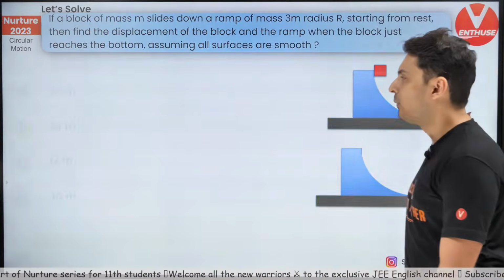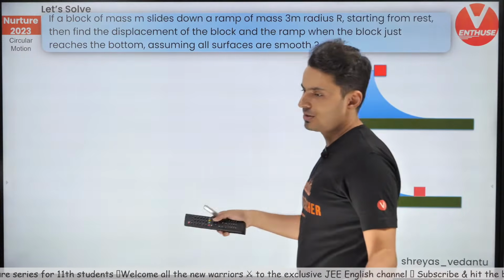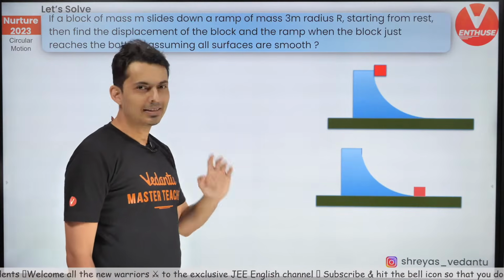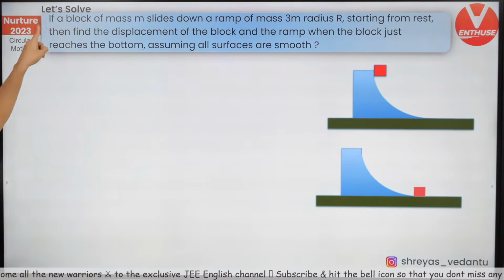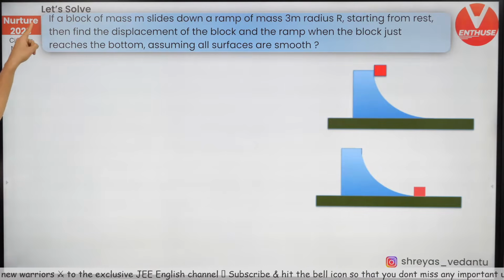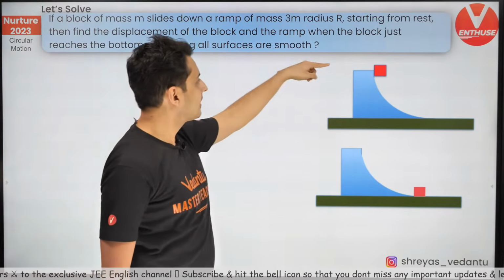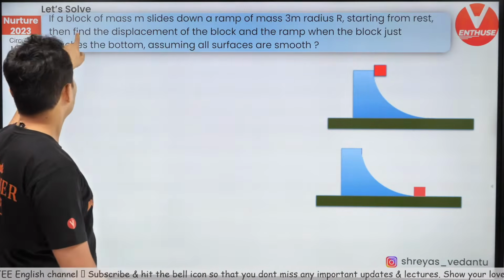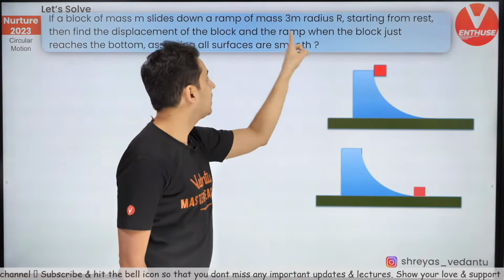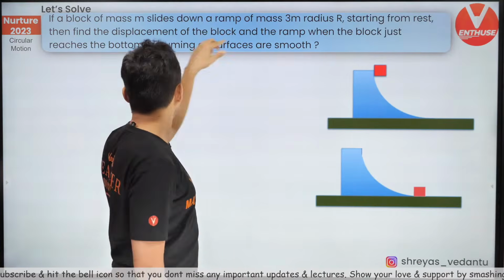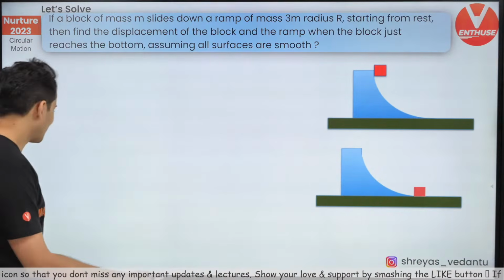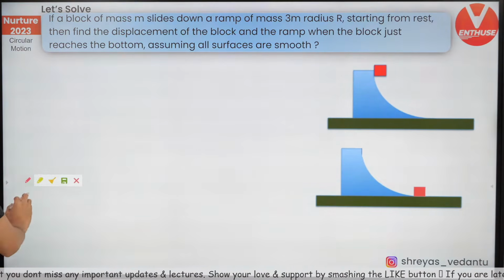Don't worry about it. Great. Chalo, let's do one more very interesting question. This will blow your mind for sure. Look at this. There is a block of certain mass m, and it slides down a ramp. Okay, this blue one is the ramp, starting from rest. Find the displacement of the block and the ramp just when the block reaches the bottom. That's the question. Okay, let's try to do this.